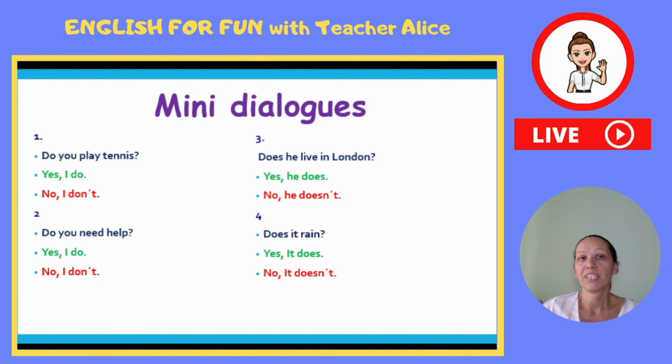In this part with mini dialogues, we are going to practice how we can answer the questions in present simple. Let's start. For example, if somebody asks you, do you play tennis? You can say, yes, I do. Or if you don't play tennis, you should say, no, I don't. As you can see here, we don't answer, yes, I play, or no, I don't play. We should say only, yes, I do, or no, I don't.